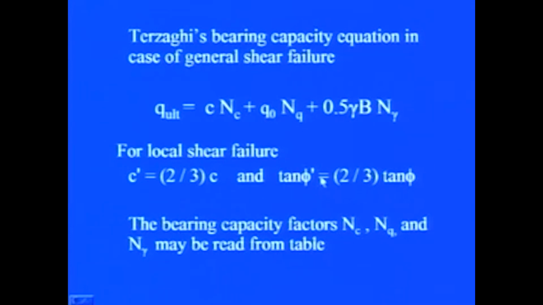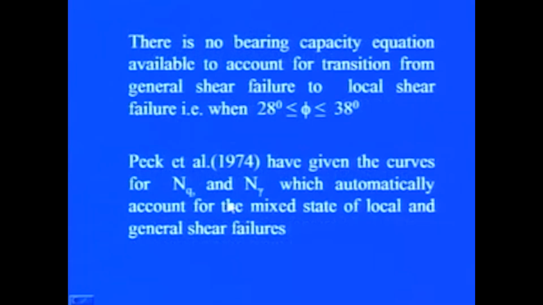It means that phi dash is the shearing resistance for the local shear failure case. All these bearing capacity factors can be read from the table. Correlations are also available, but for ready use we can use these tables.